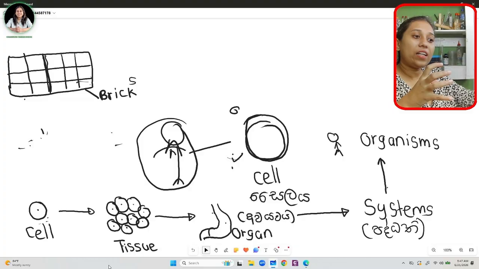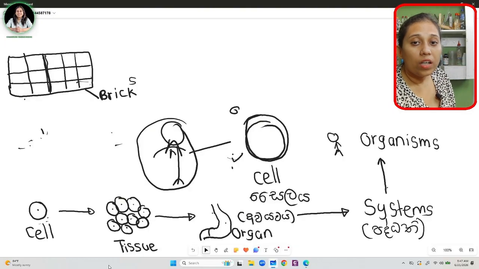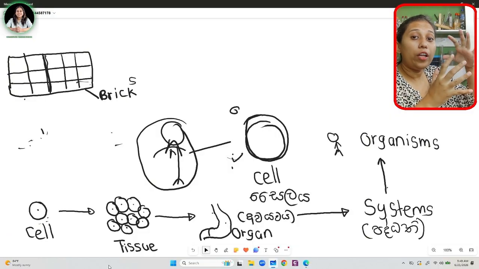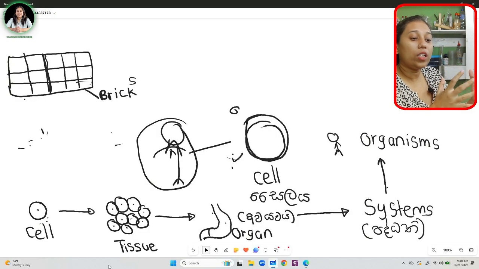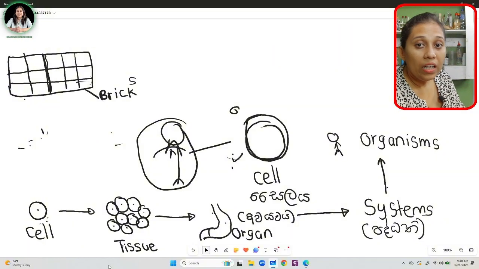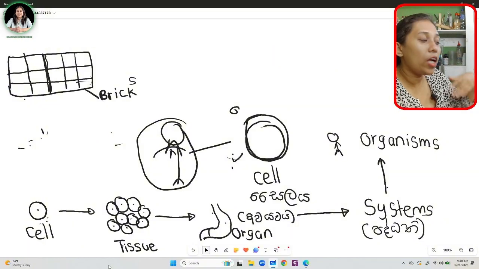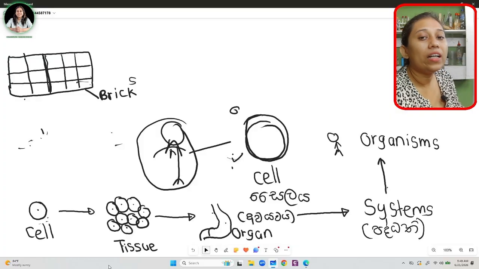Cells get together to form a tissue. Different tissues get together and form the organ, an organ being an අවයවය. Different organs get together and form the system. Different systems get together and form the organism.